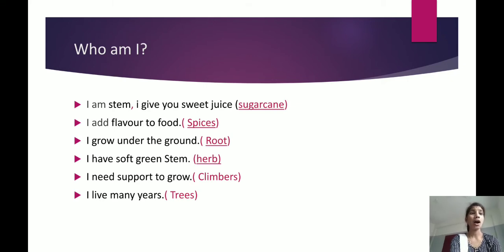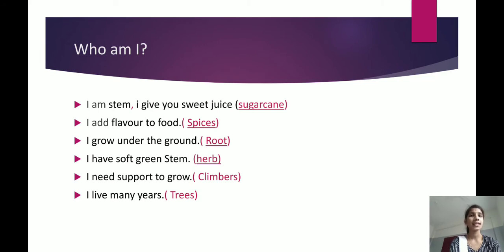The next. I need support to grow. Who needs support to grow? Climbers need support to grow. Yes or no? With the help of stakes or a wall, they will grow. So, the climbers need help to grow.